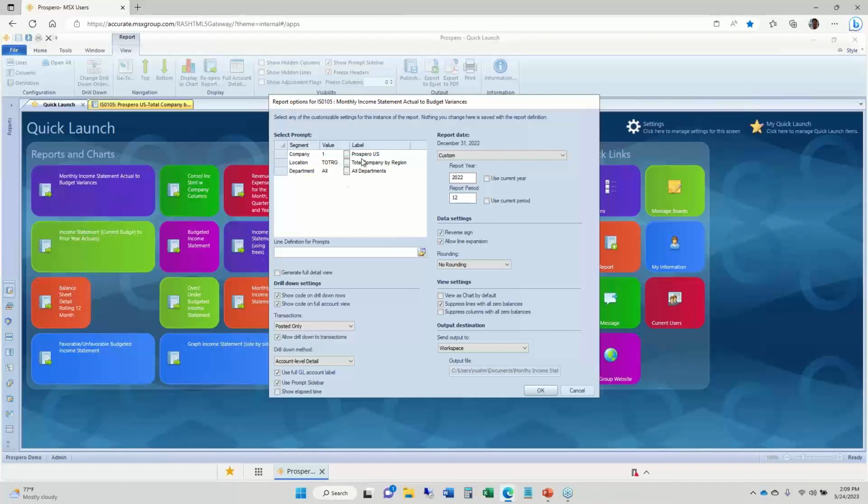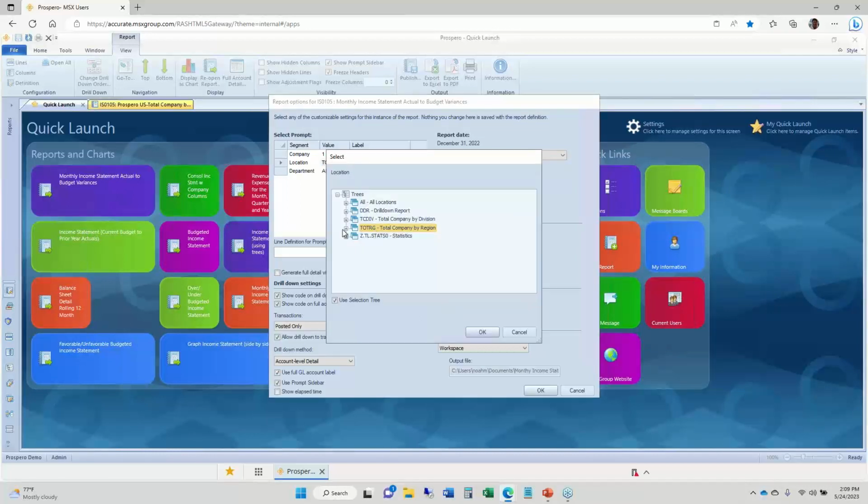Like I will run this for our US company, company 1, all departments. And I'm going to use a summary for our location codes, a total company by region. I've got a summary tree summarizing those into a consolidated total. And just let me show you in this pop-up box how that summary looks. I've got East, South, West, and Midwest regions, and then the individual locations rolling up into those.